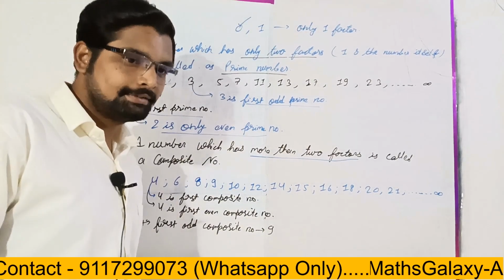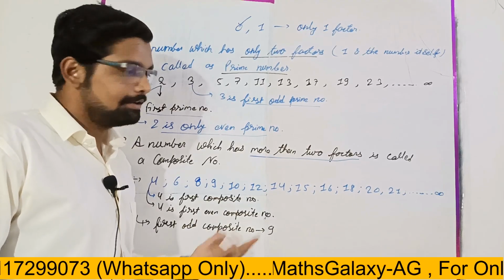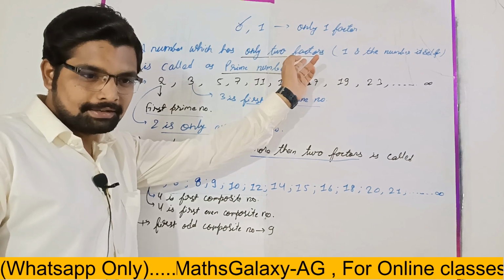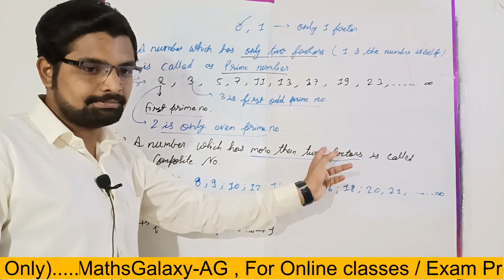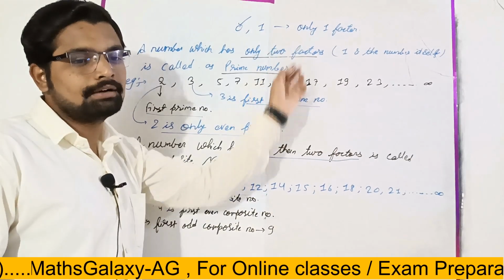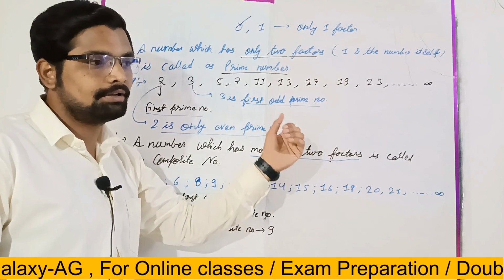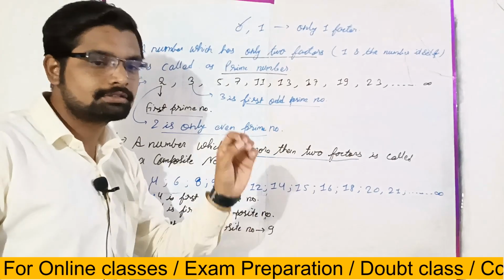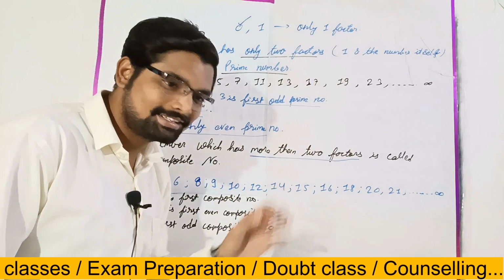It has only one factor. A prime needs at least 2 factors. A composite needs more than 2 factors. It means it will again not come in either family. So again it will be out of both families. That's why 1 is also not a prime or composite number. Is it clear?